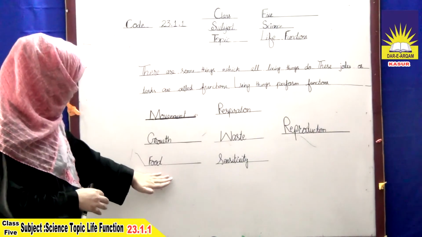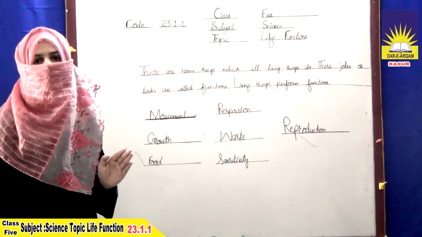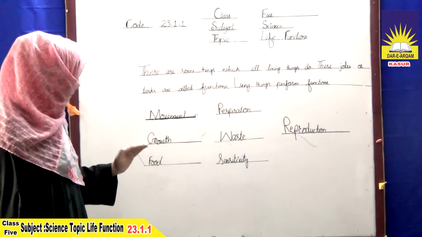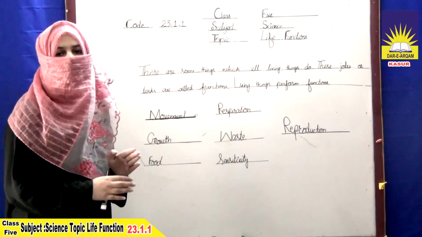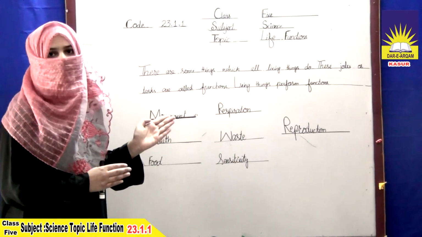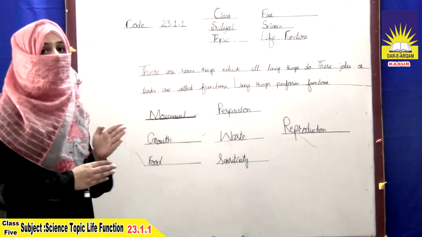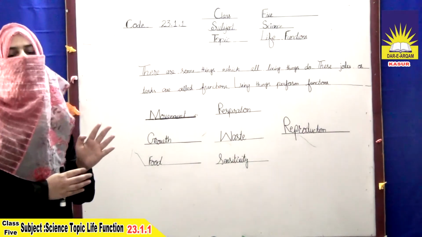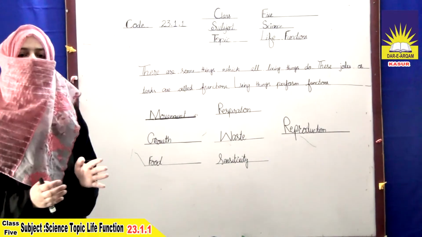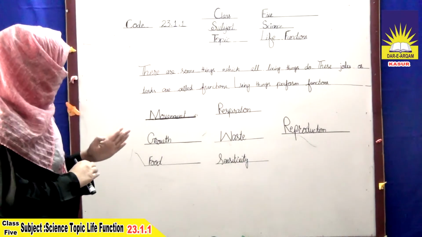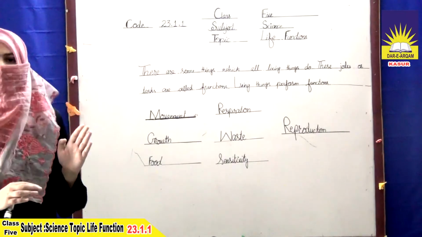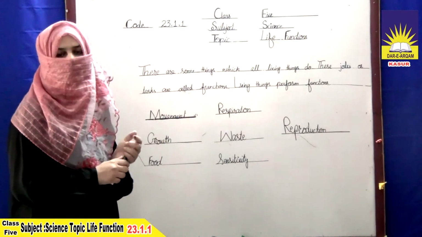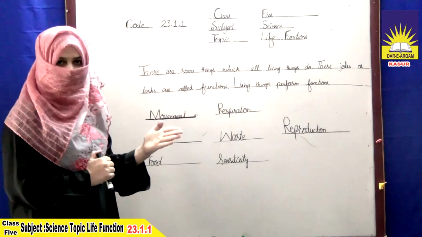And the next is food. All living things need food to survive. Food is a necessary object. Food is obtained from different sources. Plants make their own food by the process of photosynthesis. They use the light coming from the sun and make their own food, and this process is called photosynthesis. Not all plants make their own food. Some obtain their food from other plants.